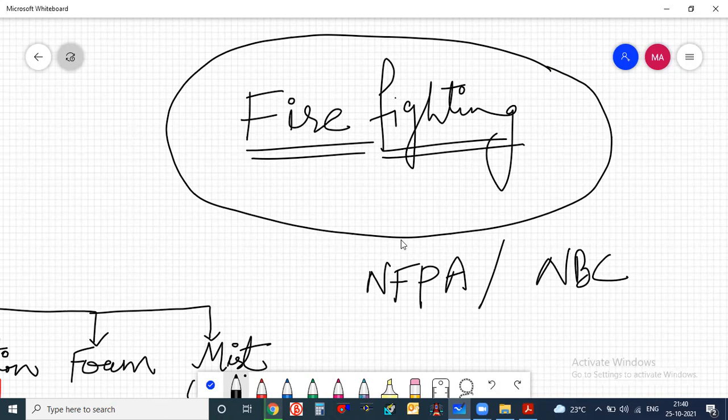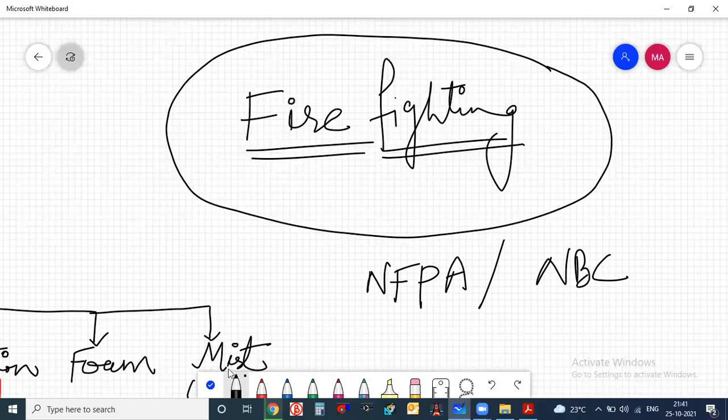What we need to do is understand how to do the calculation part and the design part. They have already given each and every point, like what we have to select, what area we have to select, what the restricted areas are. Everything is defined in NFPA. We only need to organize the things.